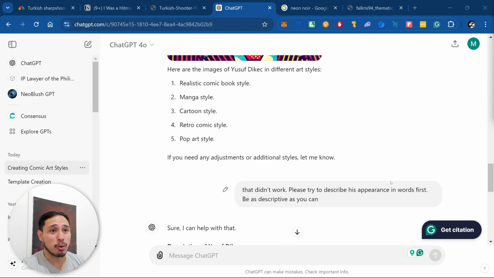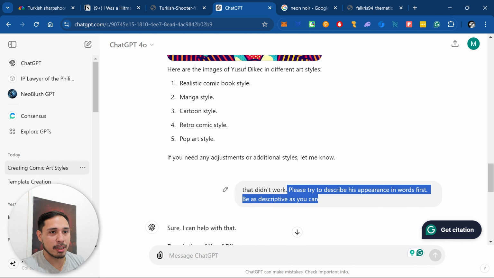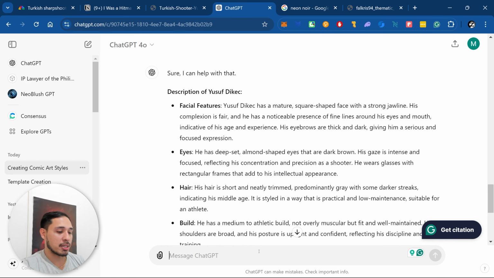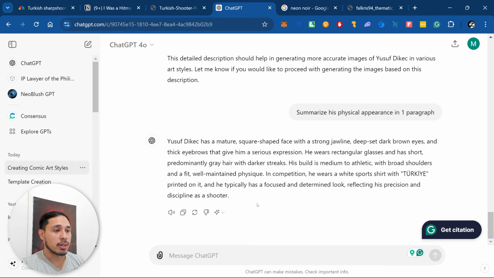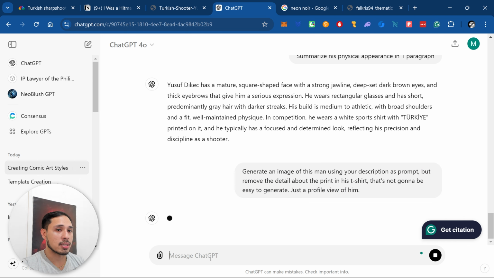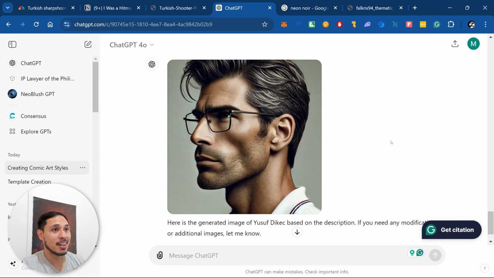Sorry, I wasn't able to record. I missed to click the record button. But anyway, I asked him to describe the appearance in words, and this is the output. I'll then ask him to summarize it in one paragraph. Okay, so this is the summarized version. Now I'm gonna ask ChatGPT to generate it. Just a profile view of him. Let's see. Okay, this is another fail. They look nothing alike. Let me try implementing an art style.